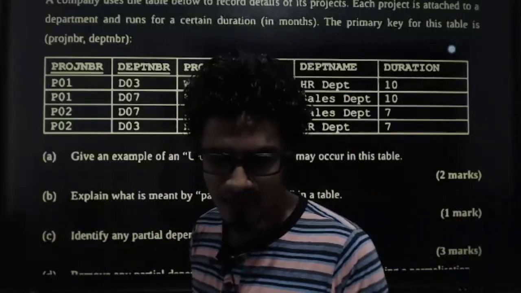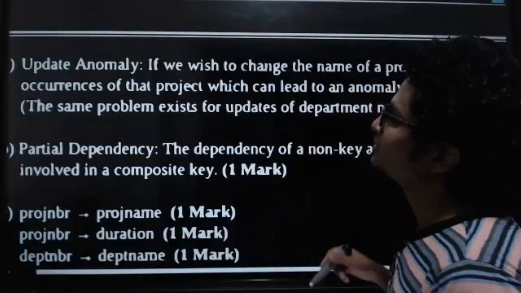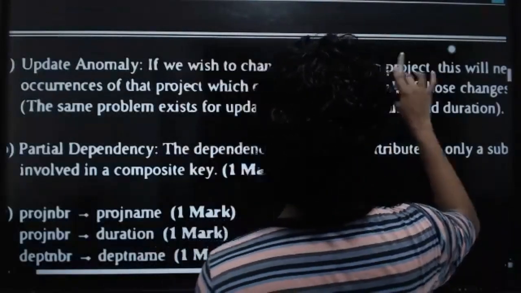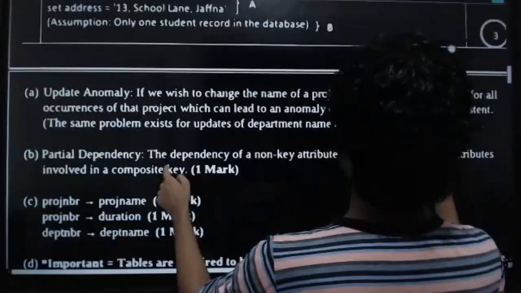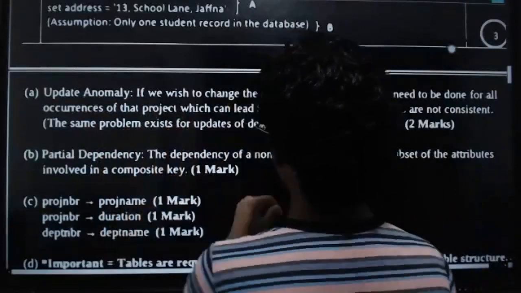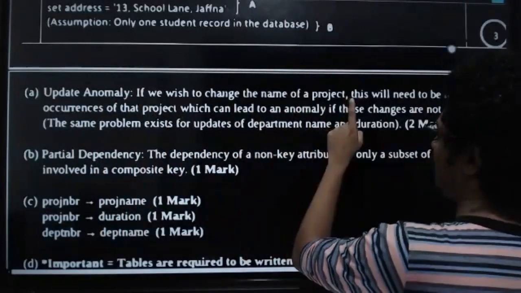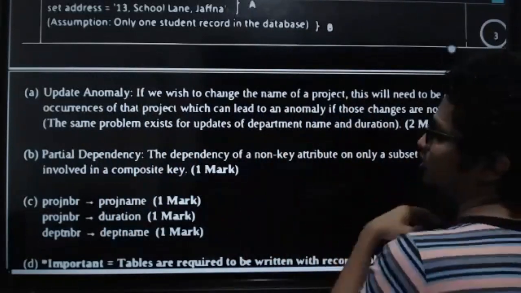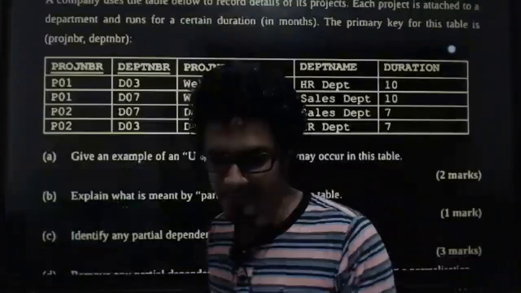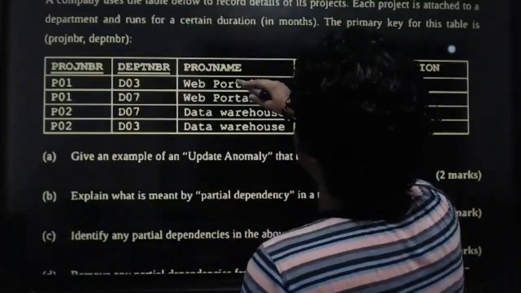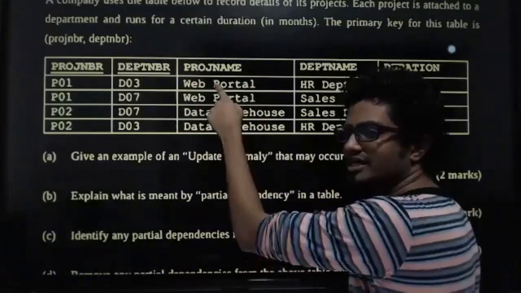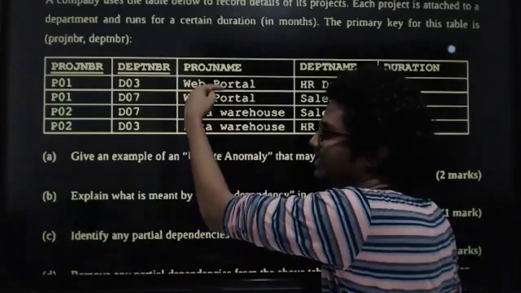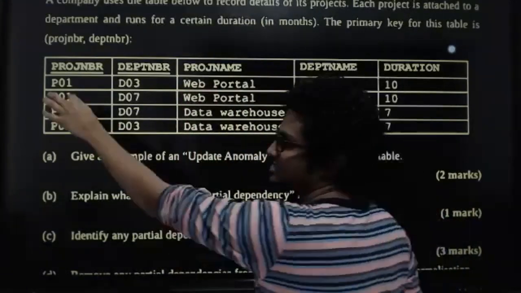So I'm going to the marking scheme to see. If we wish to change the name of a project, this will need to be done for all the occurrences of that project, which can lead to an anomaly if those changes are not consistent. Simply saying, if you make a change to this project, let's say web portal, and I have two web portal records, you can see that this is unnecessarily duplicating because it's the same project number.